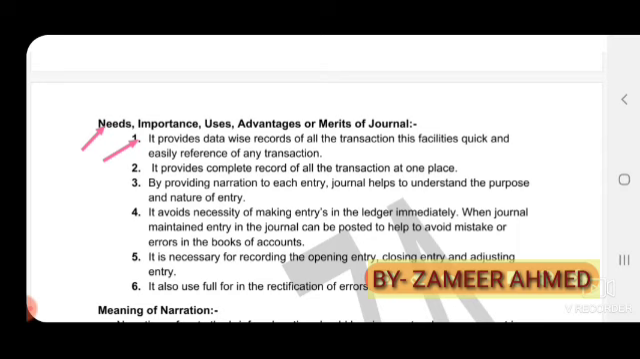With the help of the journal, an accountant can easily check the transactions, how they are recorded, and whether they are recorded as per the principles or not. So it provides date-wise records of all transactions. Date-wise means monthly records or weekly records or daily records.